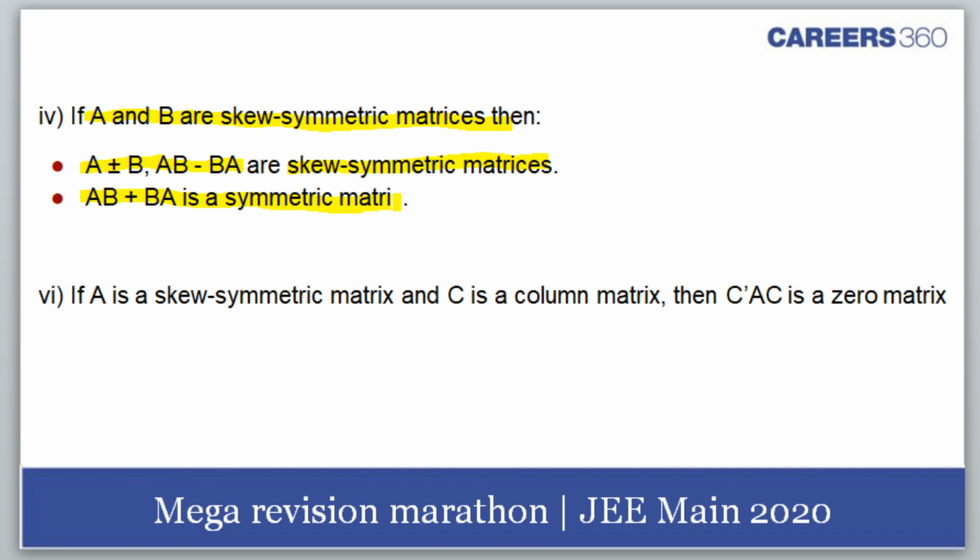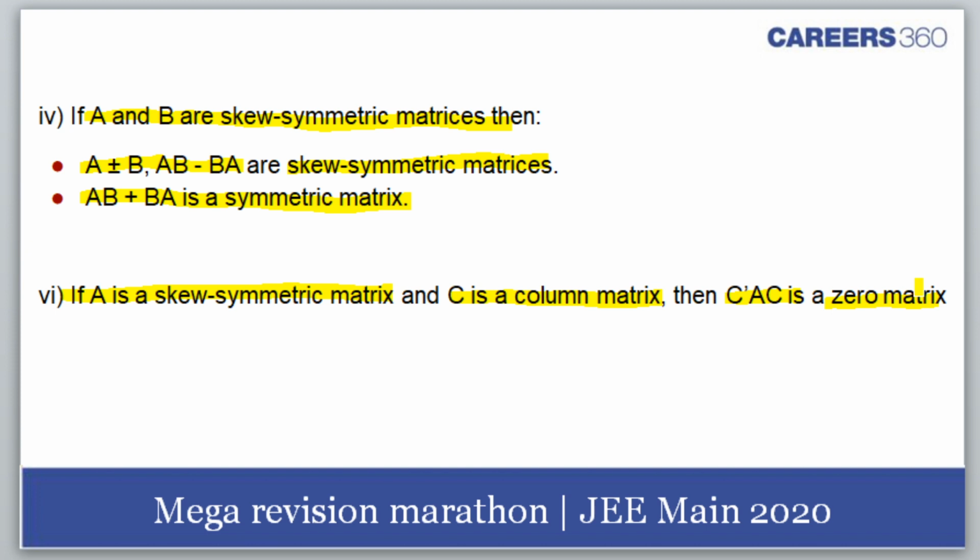AB plus BA is a symmetric matrix. And here comes an important thing. If A is a skew symmetric matrix and C is a column matrix, then C dash AC is a zero matrix. Please learn this. Keep this in mind.